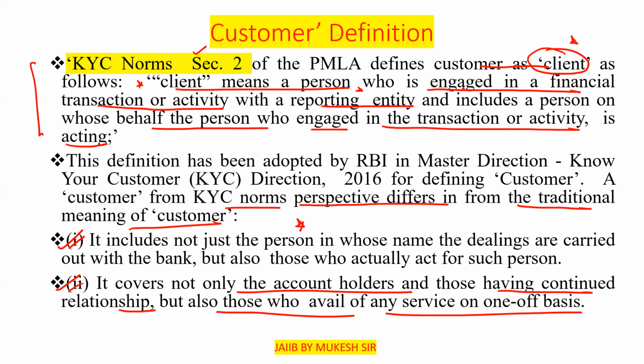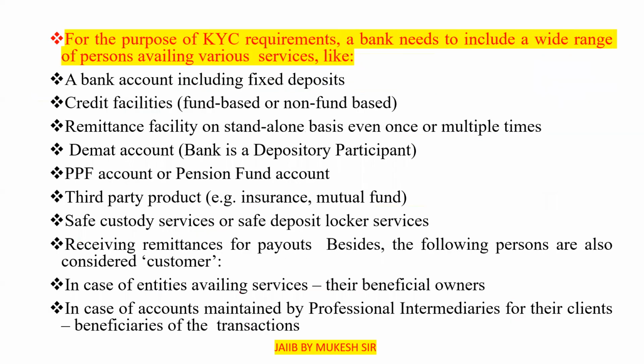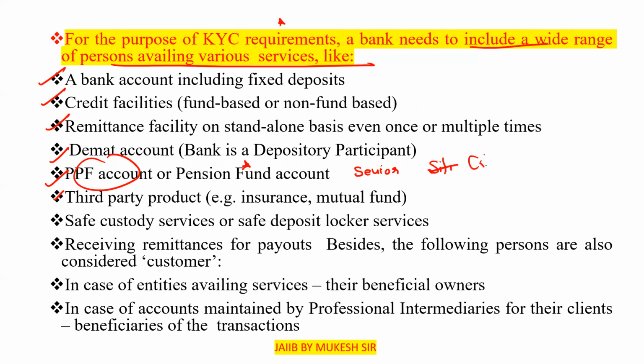Now move to the next point. These are some data for the purpose of KYC requirements. A bank needs to include a wide range of persons availing various services, like PPF account, pension fund account, senior citizen account, and for girls the Sukanya account.